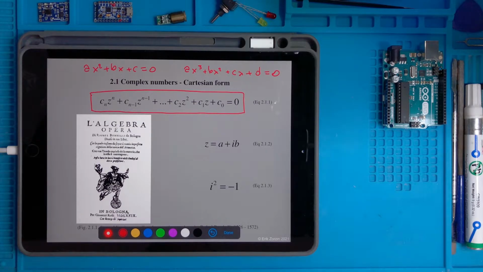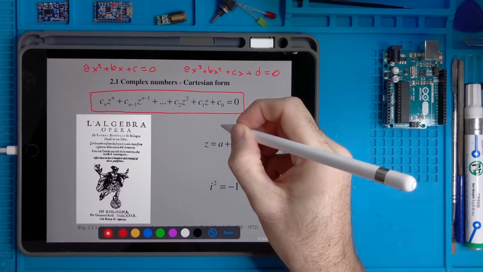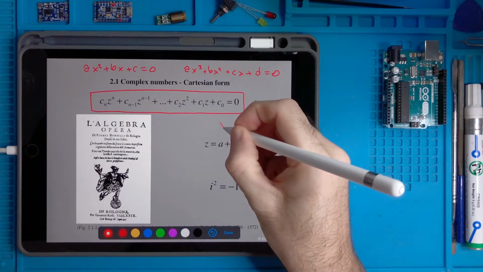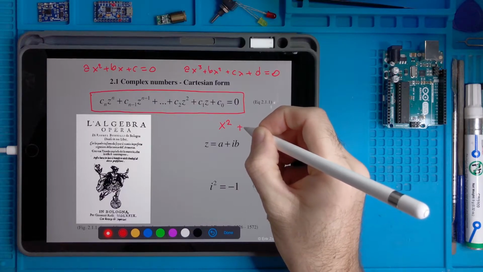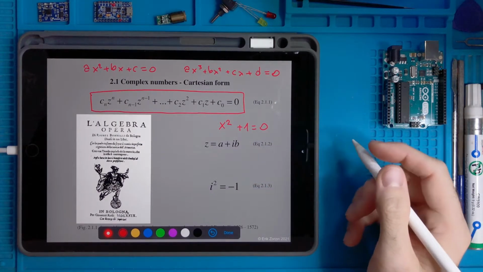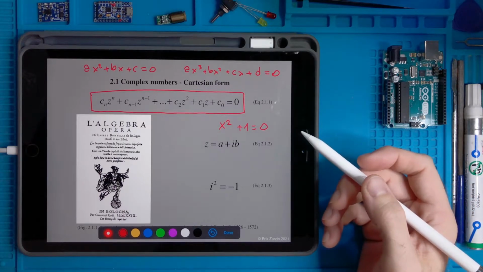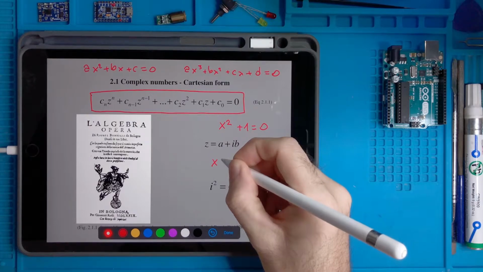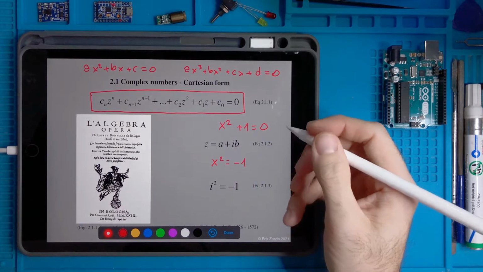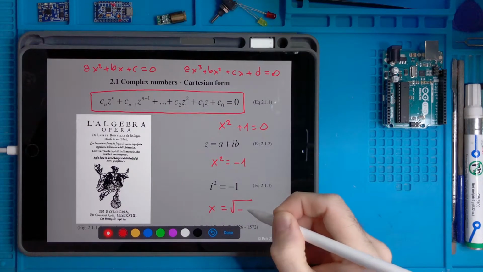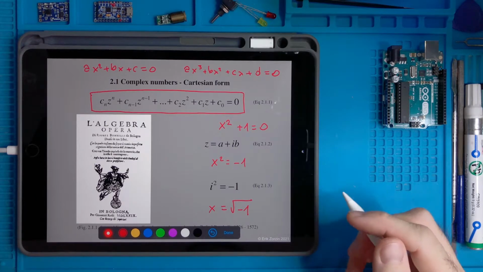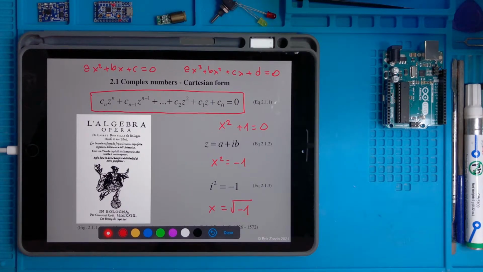There are also other simple cases, like if we want to write this equation, for instance, x squared plus 1 equals 0, and then we want to find a value for x, then x squared equals minus 1, and then we would like to compute x as the square root of minus 1, which is a number that doesn't exist among the set of the so-called real numbers.